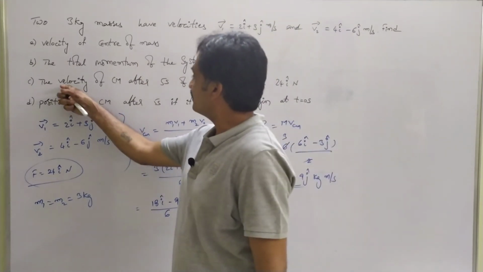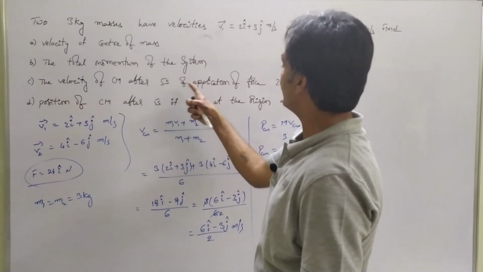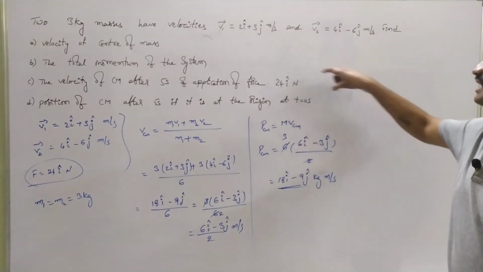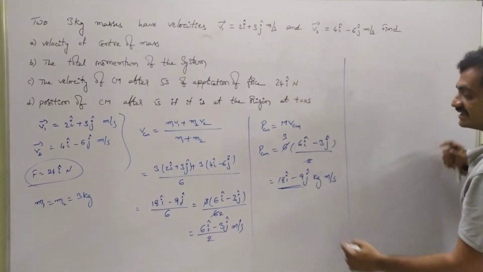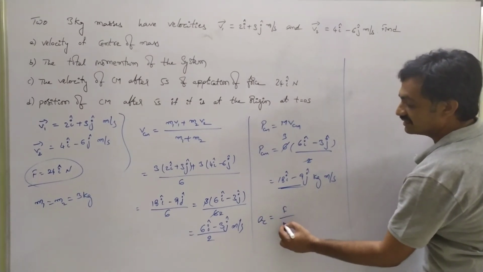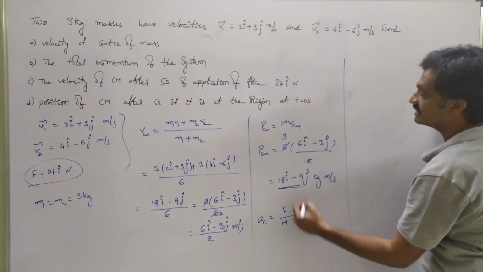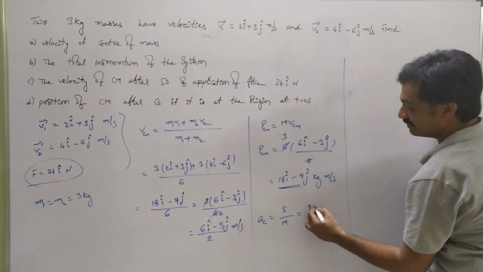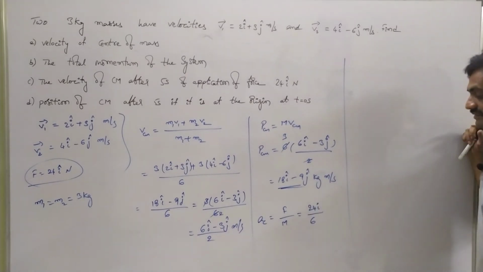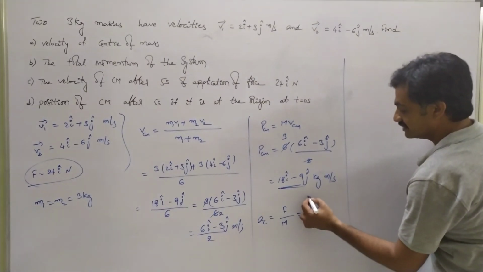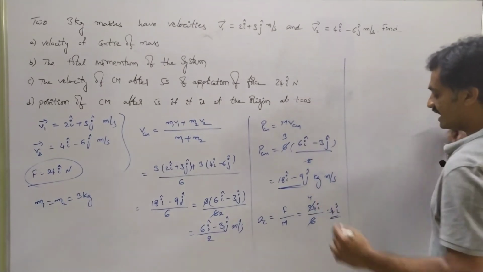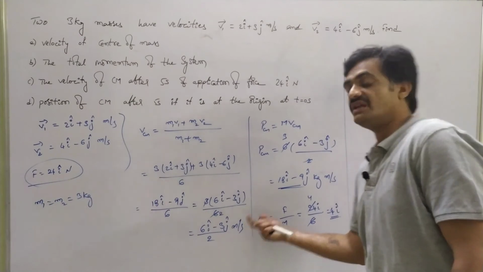Based on that, we have to find the velocity of the center of mass after 5 seconds of application of the force. Since we are applying a force, the body gains acceleration. The acceleration of the center of mass is the force acting on the body divided by the mass of the body, which is 24i divided by 6. 4 times 6 is 24, so we have 4i. This is the acceleration of the center of mass of the body.